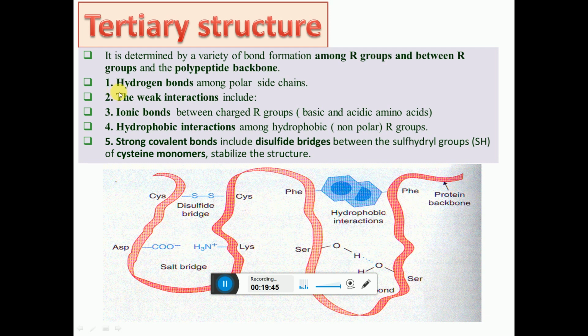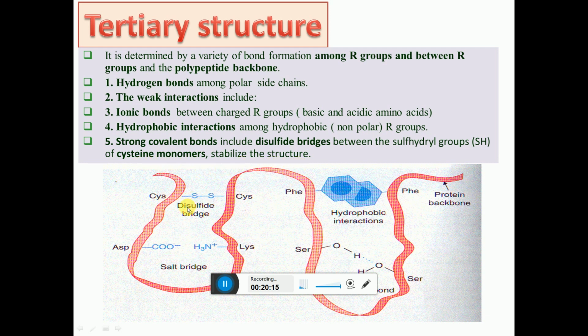These different bonds include hydrogen bonds among polar side chains. The weak interactions include ionic bonds between charged R groups, and hydrophobic interactions among the hydrophobic R groups. Strong covalent bonds include the disulfide bonds or bridges between the cysteine residues, between the sulfhydryl groups, SH groups, of cysteine monomers, stabilizing the structure.